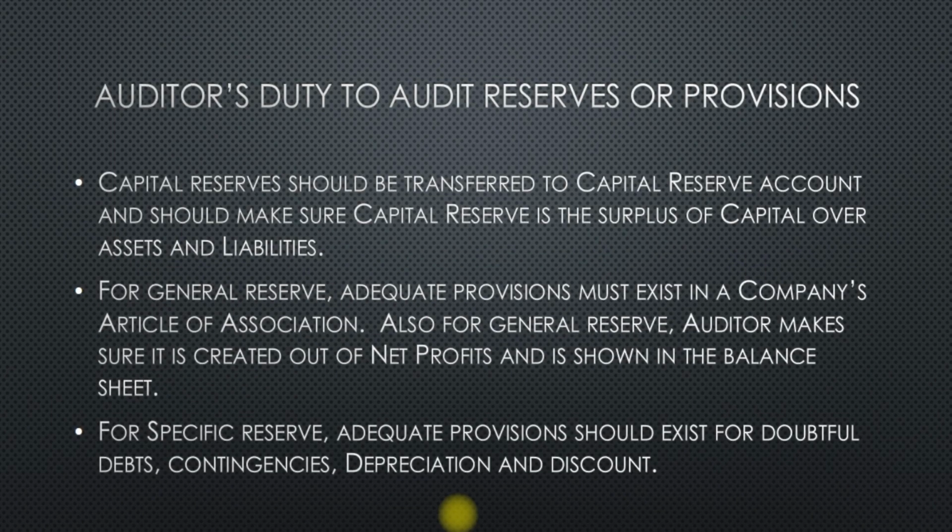Lastly, we'll see what is an auditor's duty to audit reserves or provisions. The auditor should make sure capital reserves are transferred to the capital reserve account, and by way of examination, he should come to a conclusion that capital reserve is the surplus of capital over assets and liabilities. He should also make sure capital reserve is mentioned or shown distinctly in the balance sheet. For general reserve, the auditor should make sure adequate provisions exist in a company's articles of association. The auditor should also make sure that the reserve is created out of net profits or real net profits and is shown in the balance sheet.